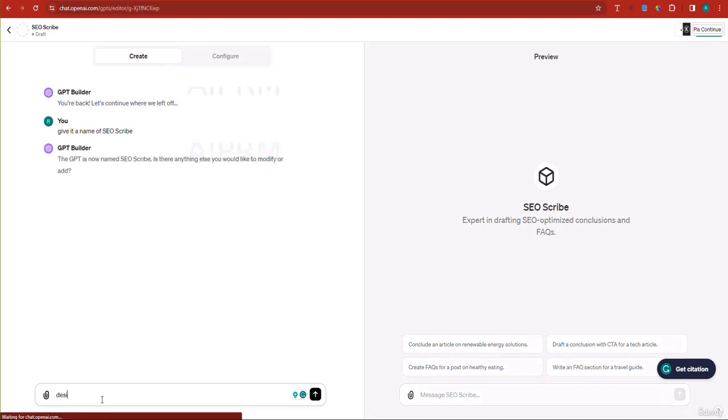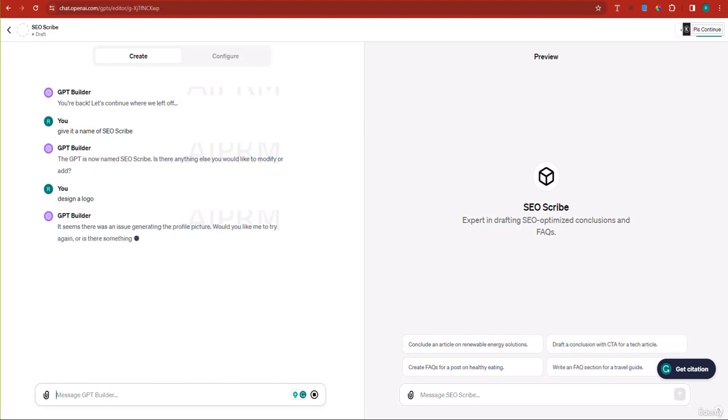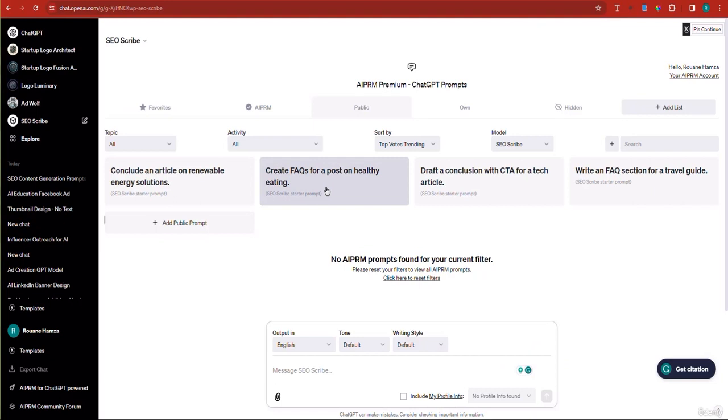Now let's say design a logo. Now you don't need to be very specific with the prompts. Now, the other time it didn't generate the logo because of a technical issue. We hope that the technical issue is resolved right now. By the way, OpenAI and technical issues go hand in hand, just so you know, if you've not been using it for a long time. So here it's still the technical issues there. Let's see if we can publish this without the logo. Yeah, so we can. Seems we can. So without the logo, you can publish a GPT, SEO Scribe. Now maybe after the problem is resolved, we can proceed by generating the logos. But as of now, we'll just have to move on.